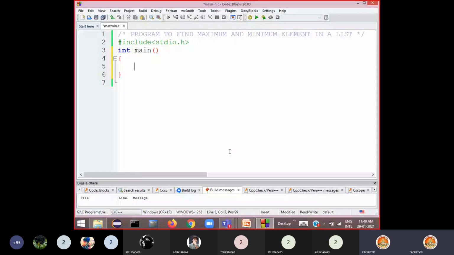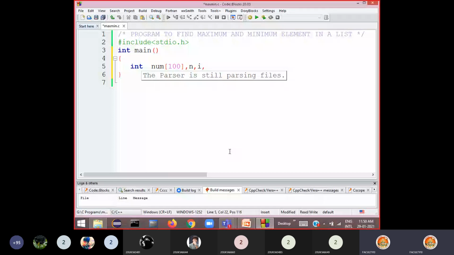So here a list of numbers, a list we need to store. That's why we need to declare an array. So now I'm declaring an array of size some 100, because I do not know initially how many elements I may have in the list, so I'm providing some maximum size. How many elements I'll store, I keep in a variable called n. N is nothing but the actual number of elements in the array. Then I need a loop control variable, so I'm declaring a loop control variable called i here.